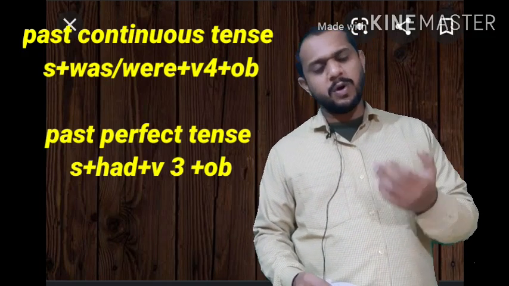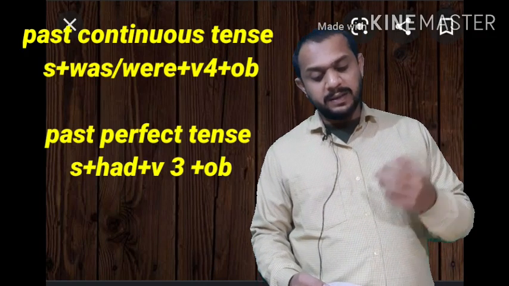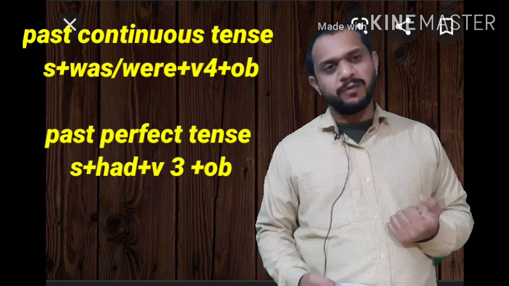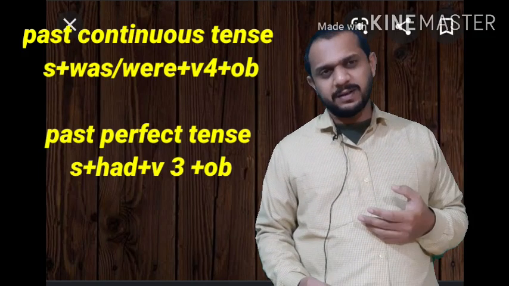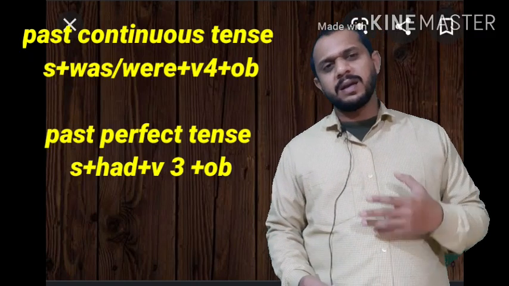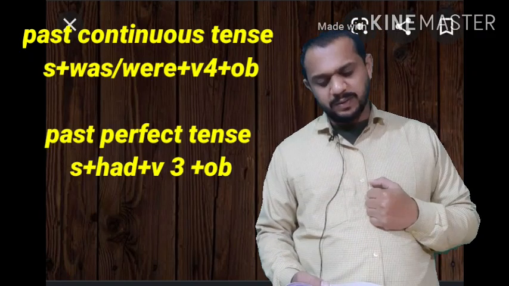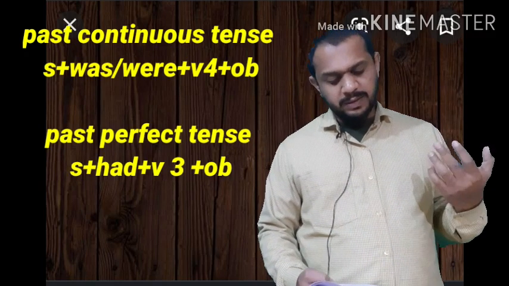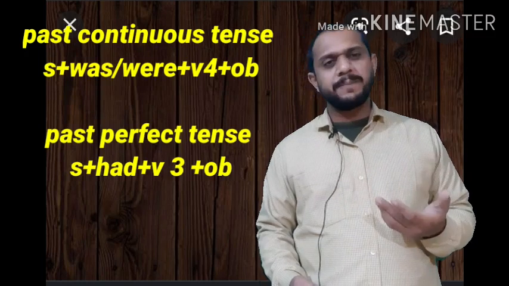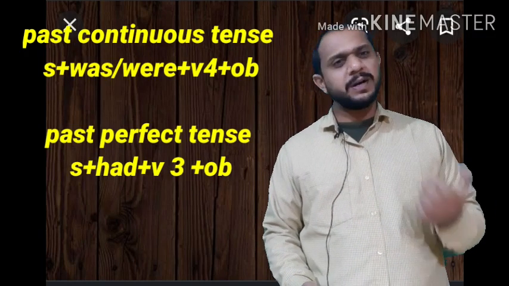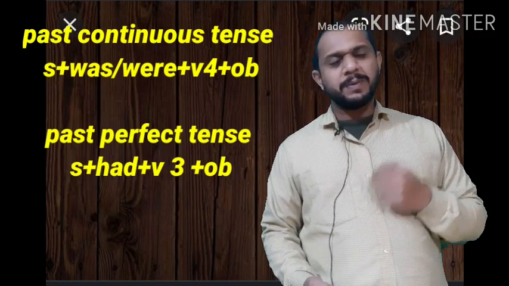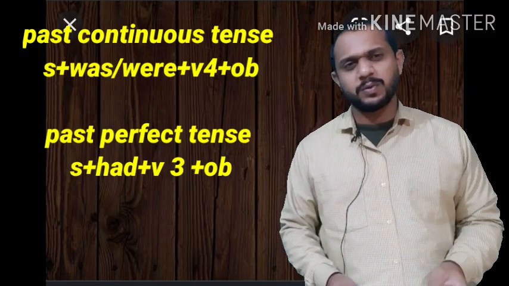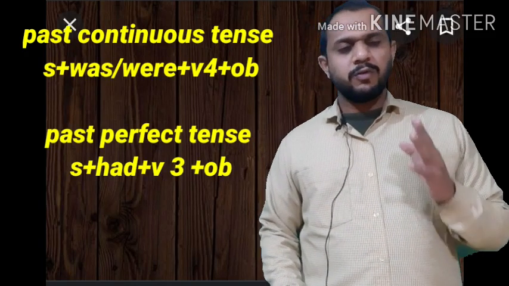So you can call it past perfect. It also indicates a desire in the past that has not been fulfilled. Past desire can be denoted by past perfect. The condition or situation that couldn't be fulfilled in the past also denotes past perfect. Past perfect means something we had done in the past. So what will be the structure?